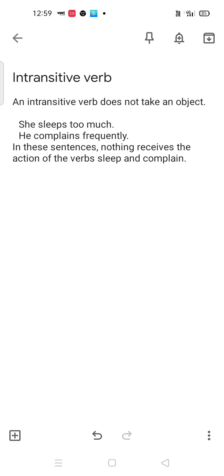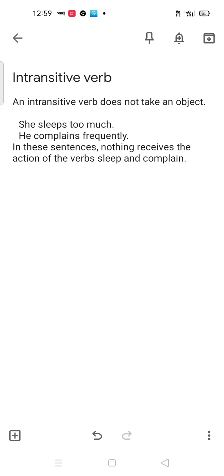You will understand this topic more by examples. Like we say, she sleeps too much. Second, he complains frequently. In these sentences, nothing receives the action of the verbs sleep and complain.